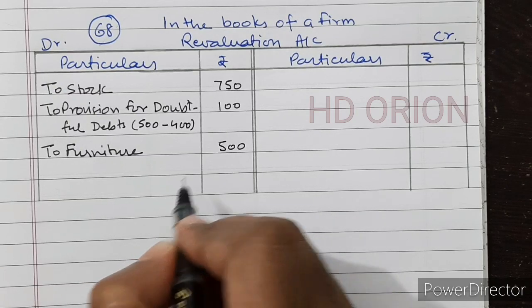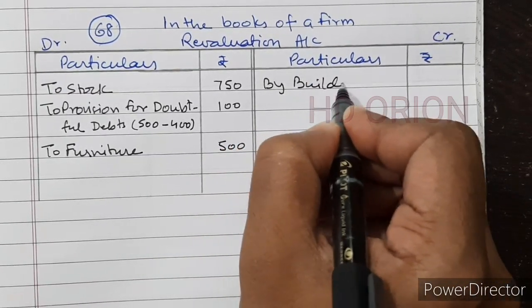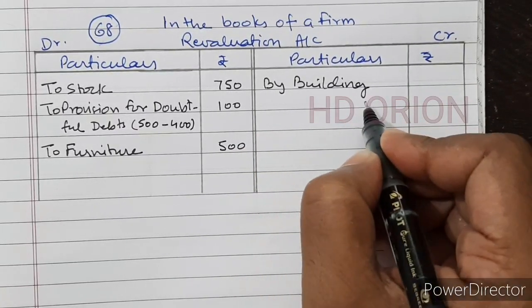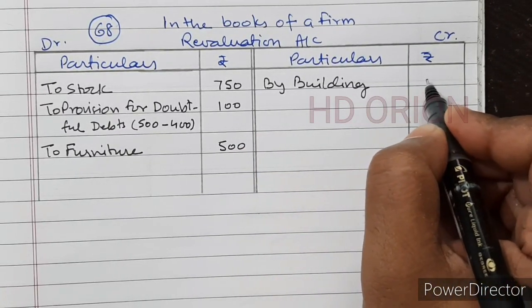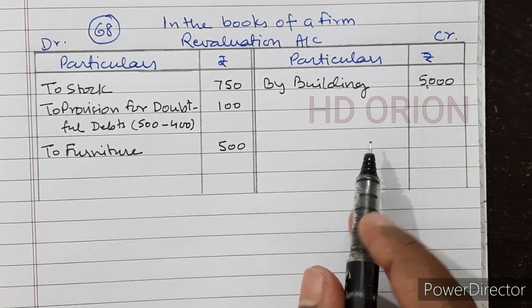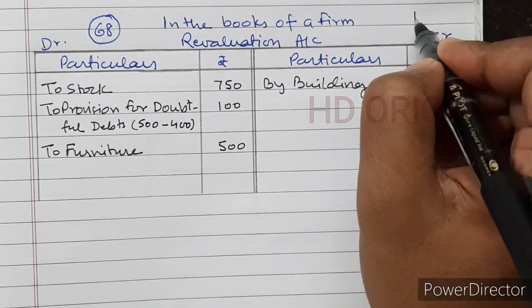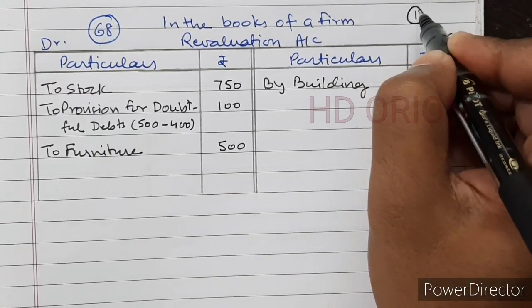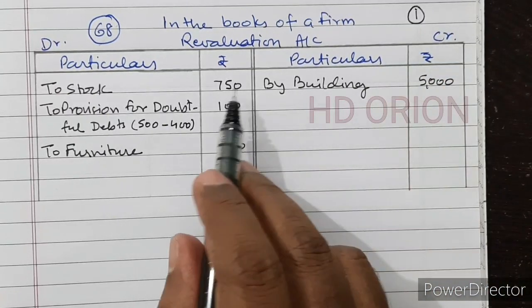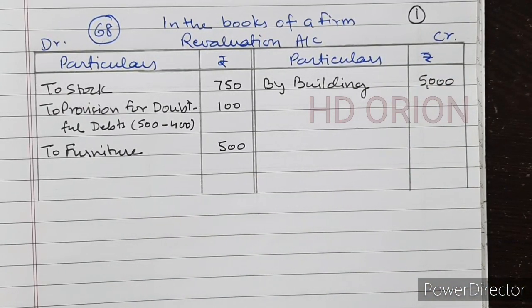Then value of building is increasing, so by building it is increasing by 5,000. Earlier it was 35,000, now it is 40,000. Now if you want a full explanation of revaluation account, then you can click the I button here and watch my previous video. Now we will calculate profit or loss on revaluation.